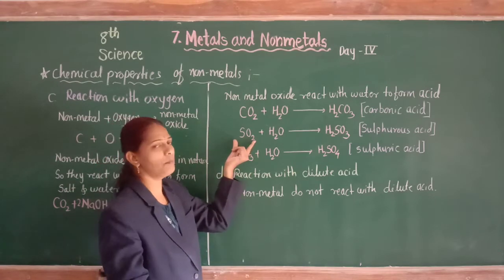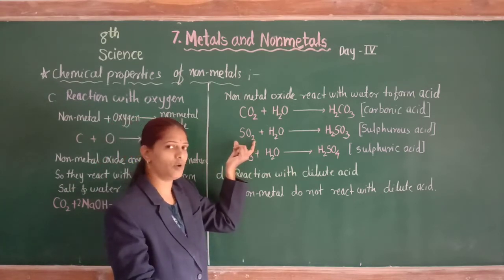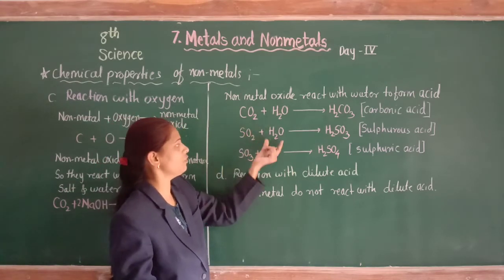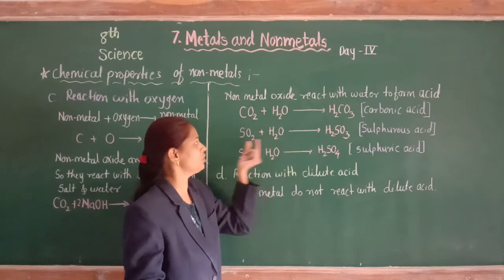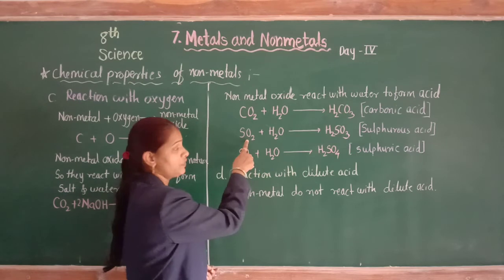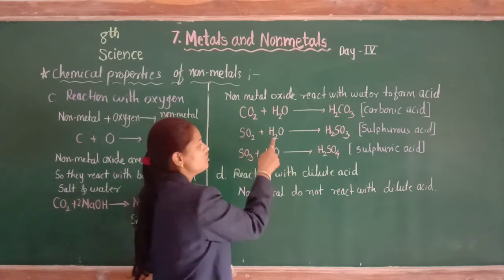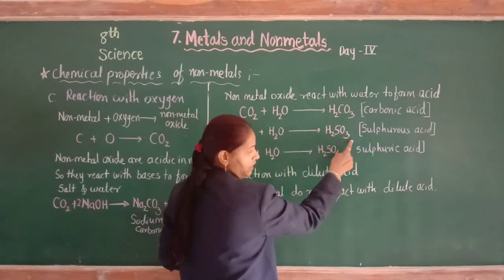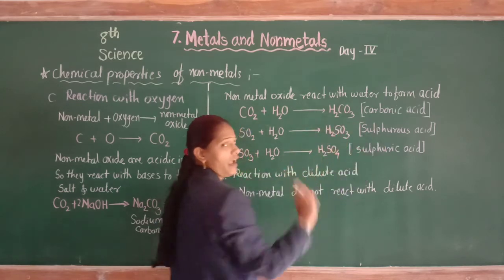The second example, sulfur dioxide, is a non-metal oxide and it reacts with water, then we get H2SO3. The O adds into SO2 and forms SO3, so we get H2SO3, that is sulfurous acid.